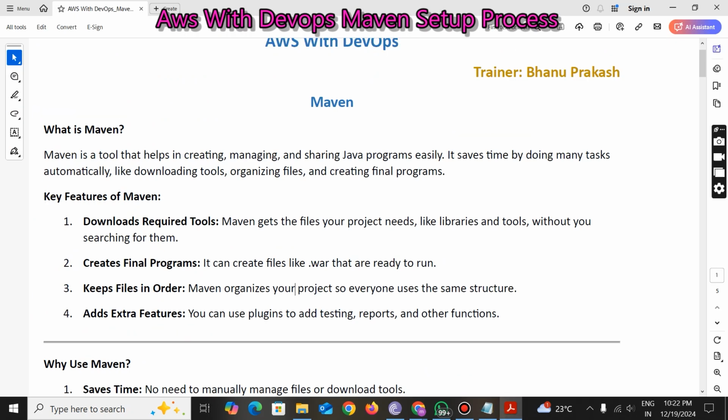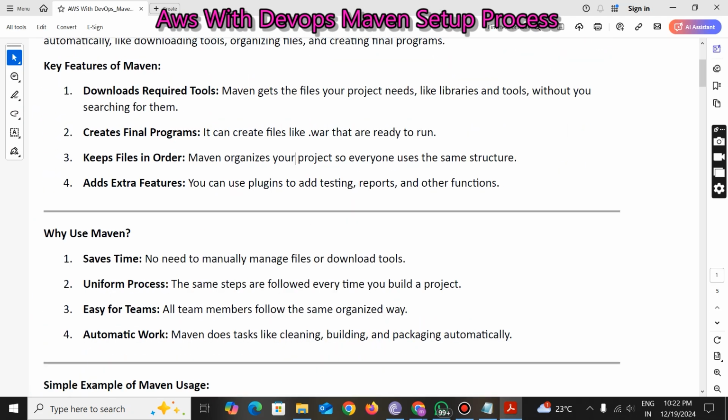Now see here, if I scroll down, it creates final programs. It creates files like .war. .war is one example of an artifact that is ready to run. If I run this .exe file, the WhatsApp application will open, right? For web applications, this .war will be used. If I run this .war file, the application should run, right?